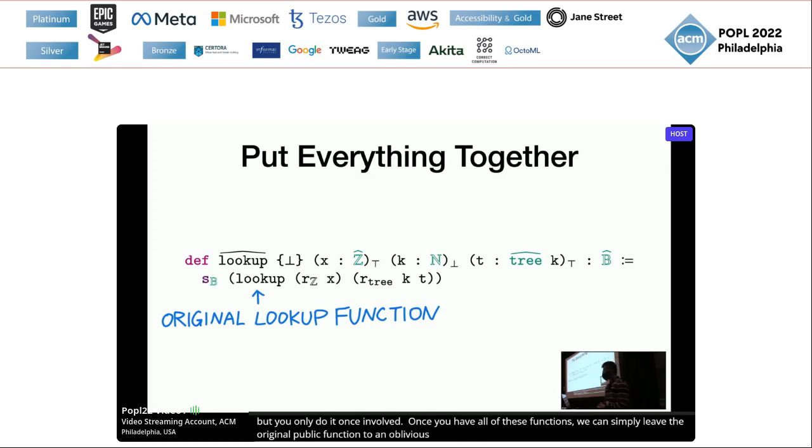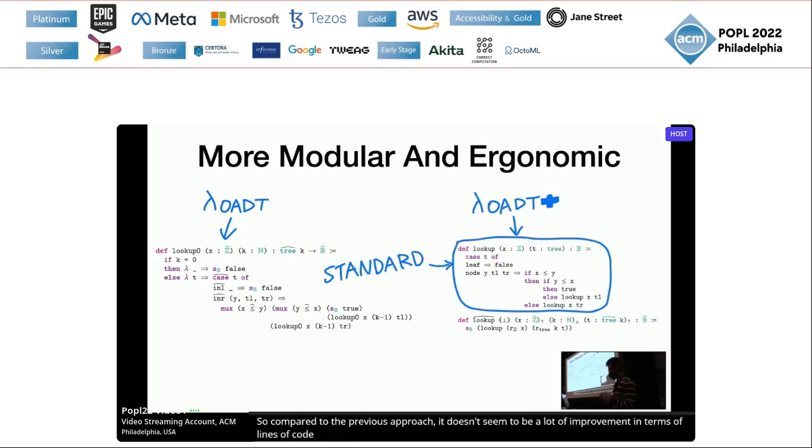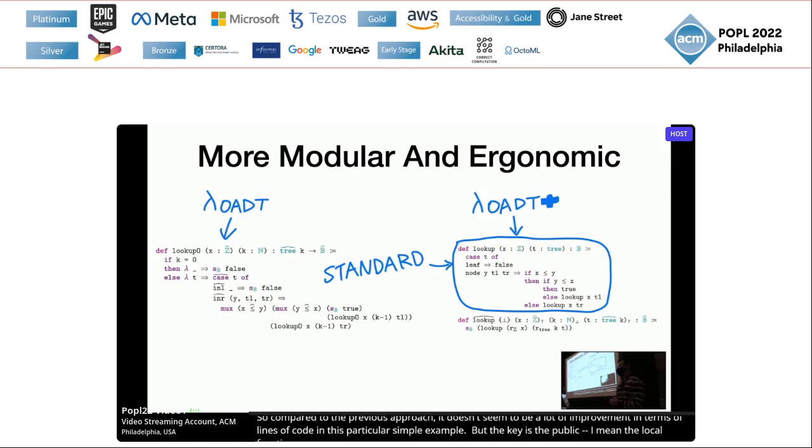And if you want to use a different public view, it's as simple as replacing that oblivious tree and section and retraction functions accordingly. So compared to the previous approach, well, it doesn't seem like a lot of improvement in terms of lines of code in this particular simple example. But the key is the local function is defined in this standard functional programming language.